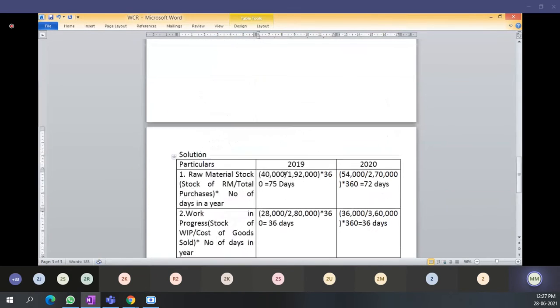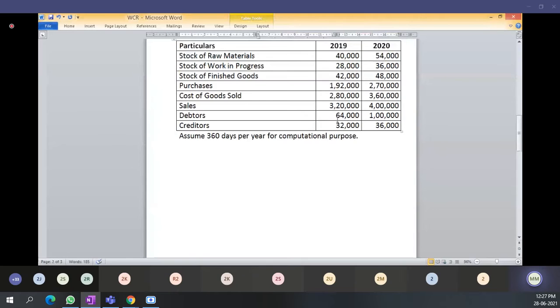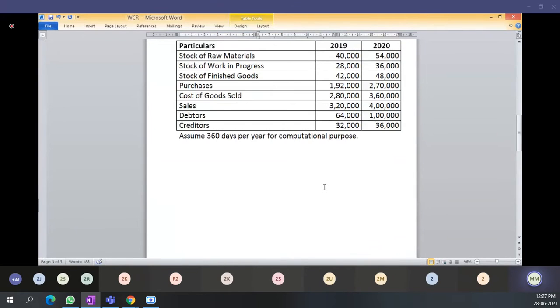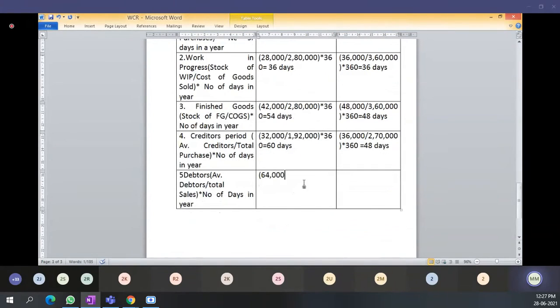How much is the average debtors for 2019? 64,000. And total sales 2019 is 3,20,000. Divided by 3,20,000, bracket complete, multiplied by 360 days. How much comes? Answer 72 days.